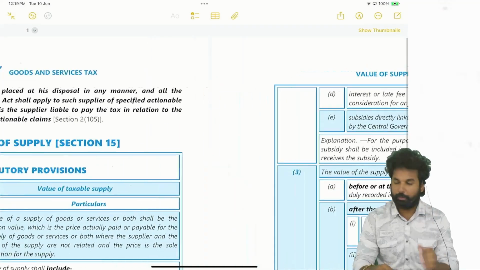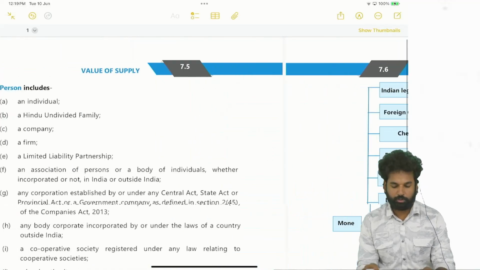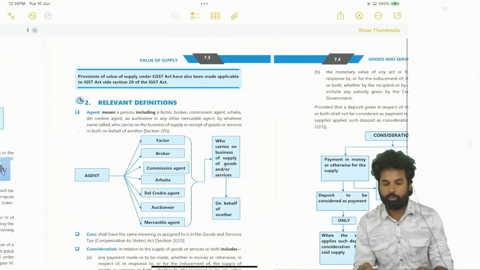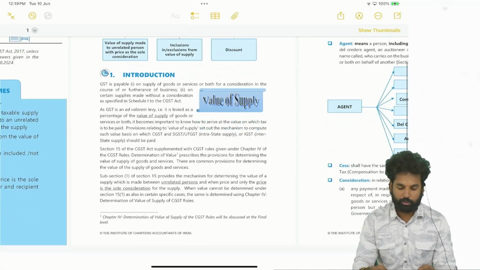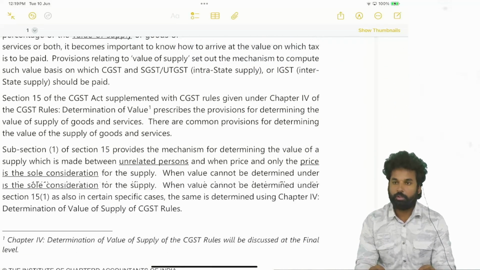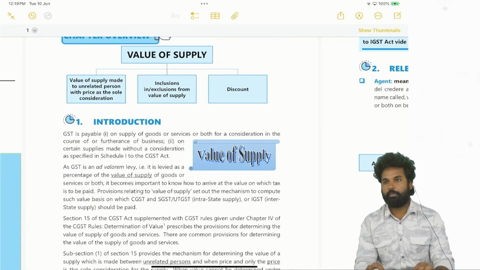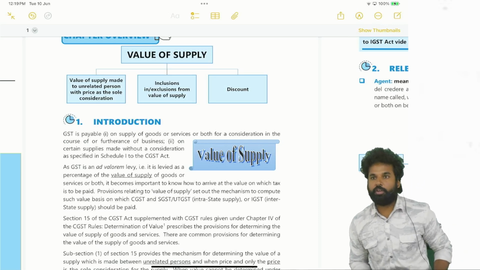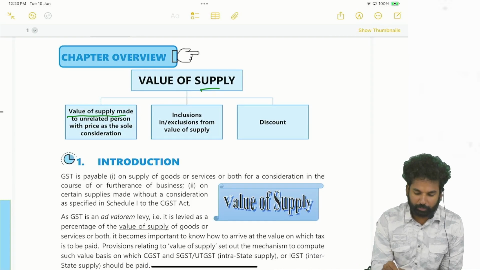We are on value of supply, where we are going to discuss section 15. Section 15's scope is very limited, where two conditions must be satisfied. One is that price shall be the sole consideration, and the other is that the supply is between unrelated persons. That means the supplier and the recipient of supply shall not be related. So, value of supply made to an unrelated person with the price as the sole consideration.